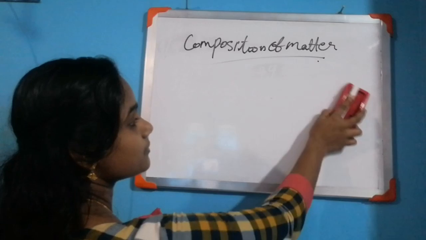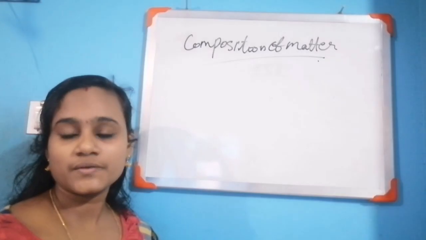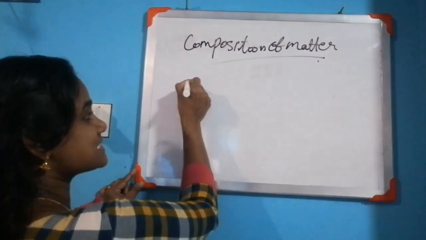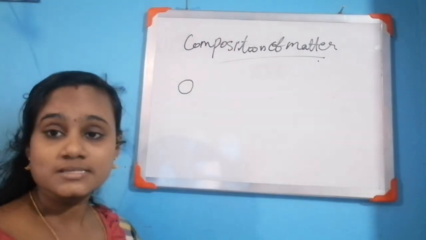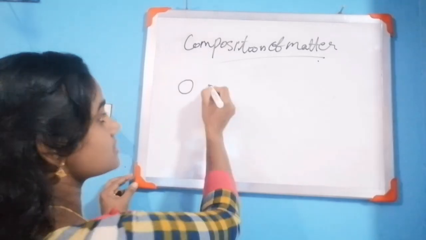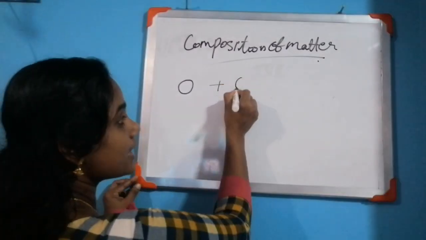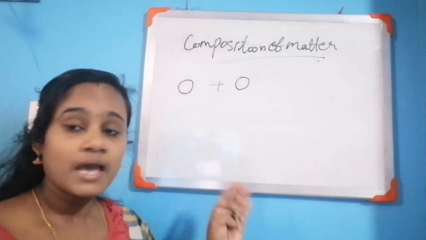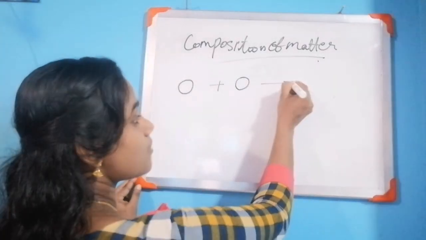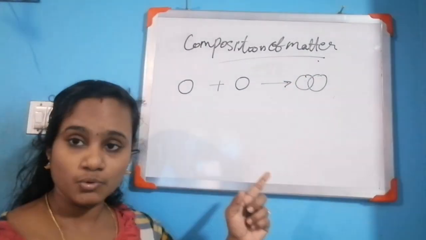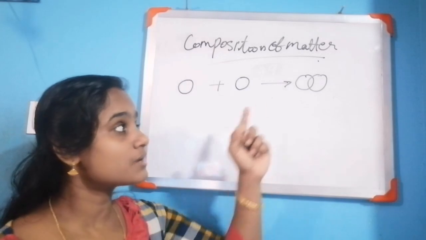How can we prepare a molecule? Symbols of elements we will study later. Oxygen symbol is O. Oxygen is an atom. Oxygen combines with another oxygen to form an oxygen molecule.